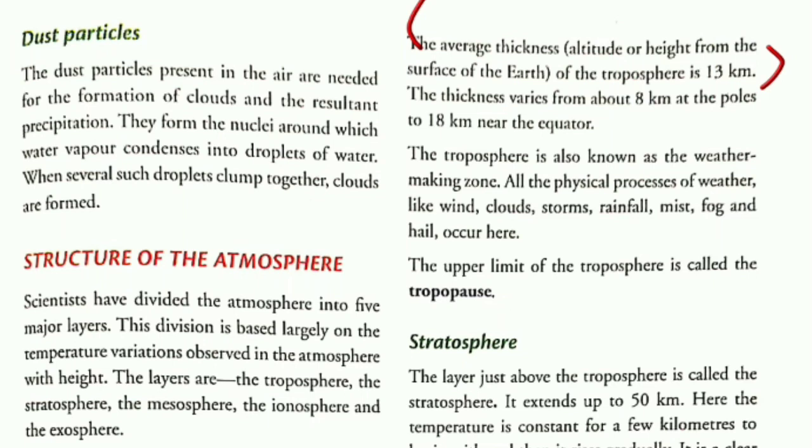Now the second part of the question asks why it is called the weather making zone, right? So for the second part we will write, the troposphere is also known as weather making zone because all the physical processes of weather like wind, clouds, storms, rainfall, mist, fog and hail occur here, right? So this was our answer number 4.